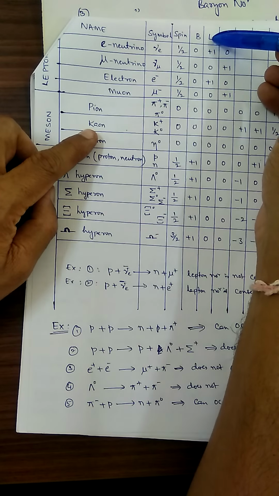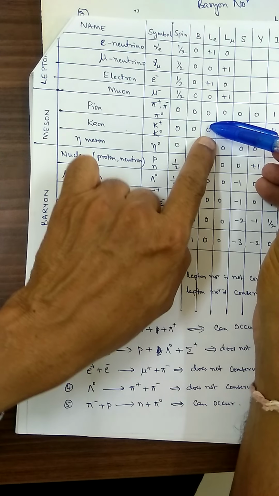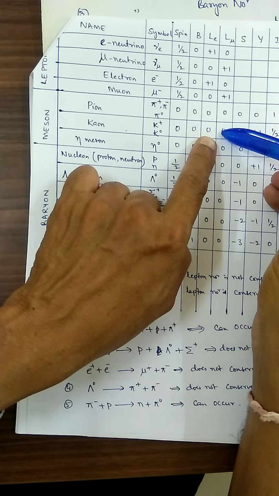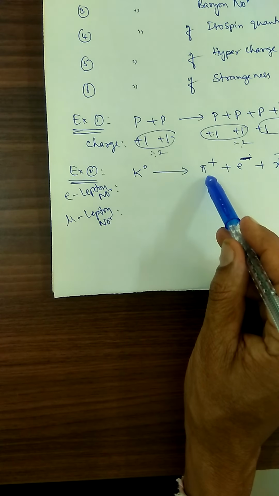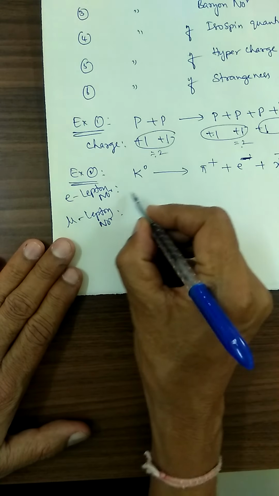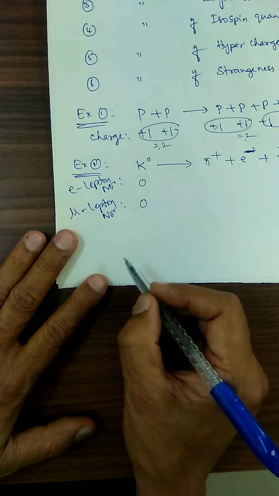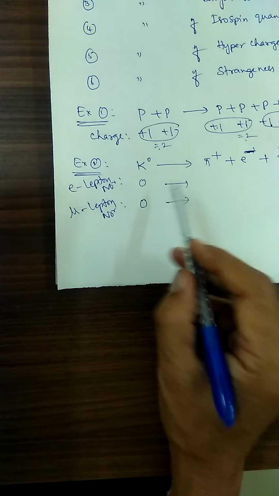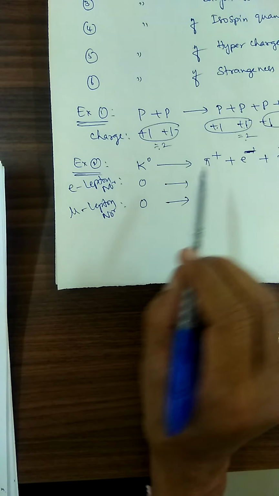See, this is the kaon. The lepton number for the kaon is 0, and the muon number for the kaon is 0. The e lepton number here is 0, and the mu lepton number is also 0. Now we have to think: both sides must be equal to 0, then only it is conserved. If it is not equal to 0, it is not conserved.